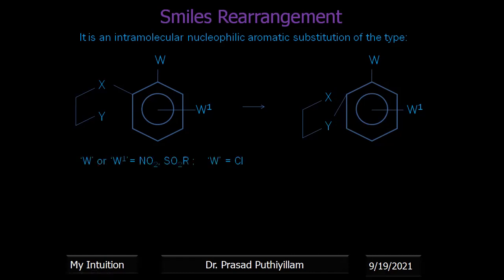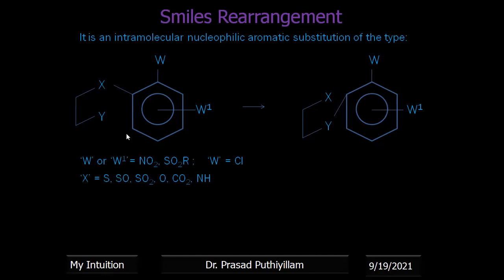Here W or W1 can be an NO2 group or SO2R group. Even W can be Cl. That means W can be NO2, SO2R or Cl minus. And W dash or W1 can be NO2 or SO2R. X can be sulfur, SO2, O, CO2, NH.